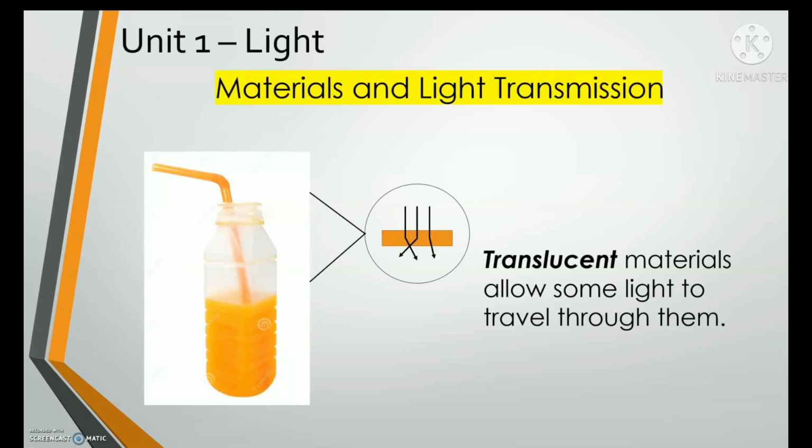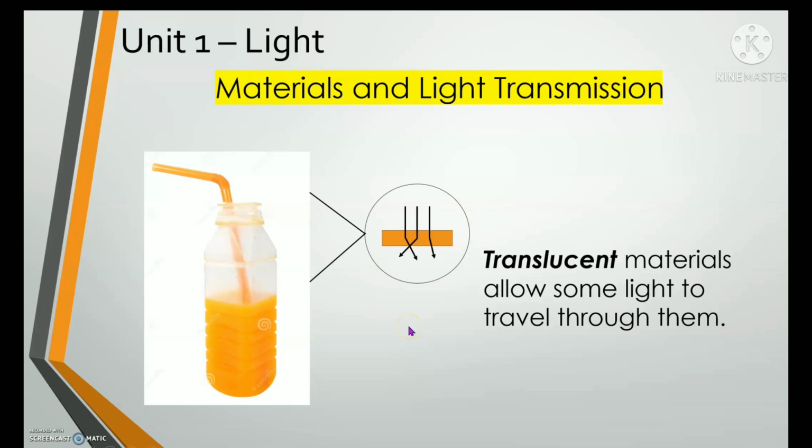Okay, the next one is translucent materials. Everybody, translucent materials. Very good. Translucent materials allow some light to travel through them. Again, translucent materials allow some light to travel through them. Very good.